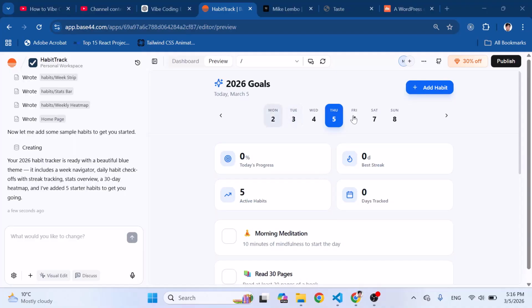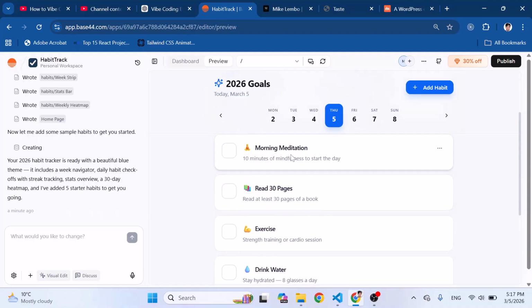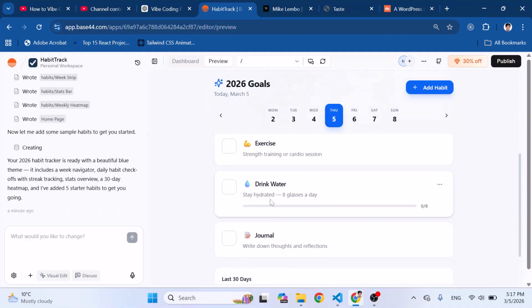So this is Monday. Look at the start. You can see the different dates, day and date. Today is Thursday, the 5th of March, 2026. And 0% completed, 0 day streak, and 5 active habits you can do. Let's come here. Okay, these are the habits. For example, morning meditation, read 30 pages.